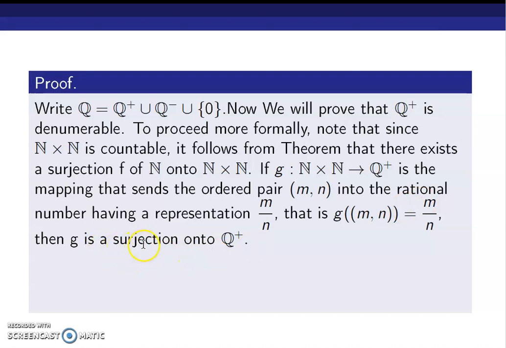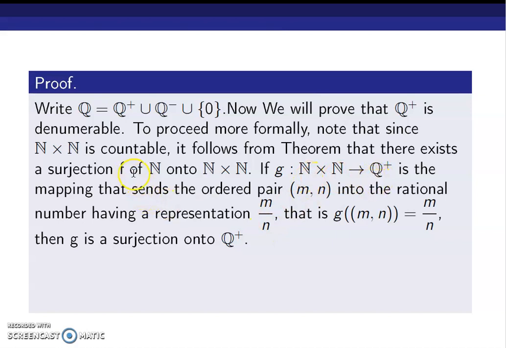And also this is a surjection, because every element in Q plus is of the form m by n by the definition of Q plus, and m and n are natural numbers. So corresponding to every element in Q plus, which is of the form m by n, there exists an ordered pair (m, n), which is an element of N cross N. So g from N cross N to Q plus, defined as g of (m, n) equal to m by n, is an onto function from N cross N onto Q plus.